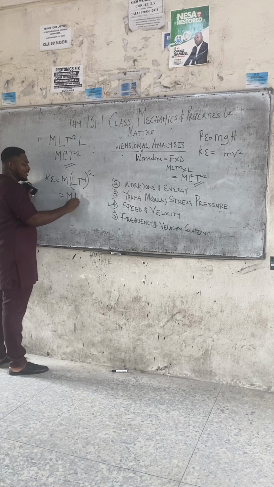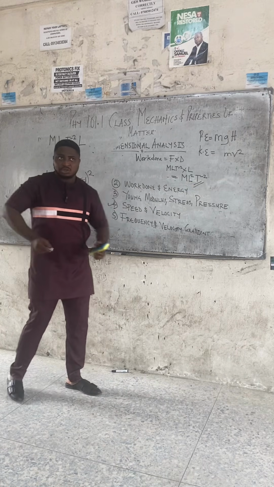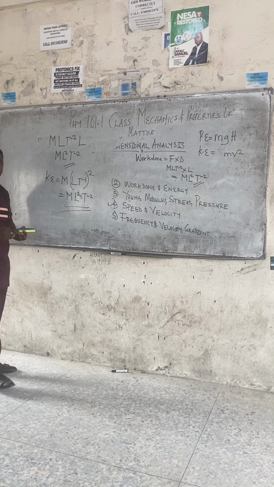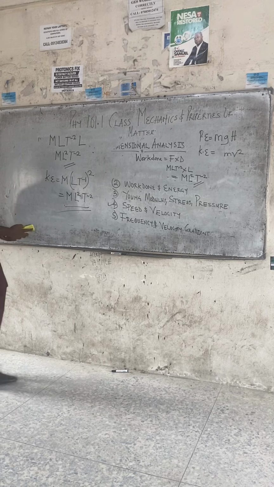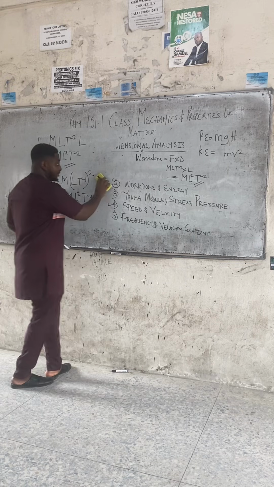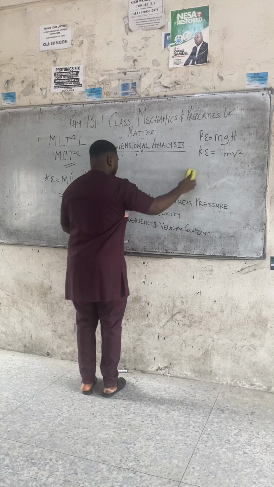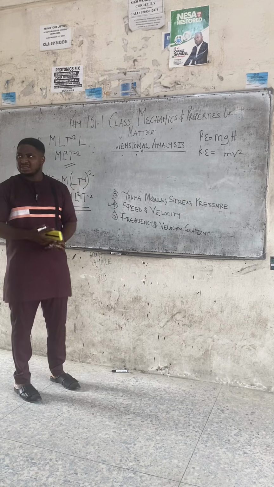So we have M, L squared, T minus 1 times 2, which is T minus 2. ML squared T minus 2. The same thing as potential energy, the same thing as work done. Now, we are proving work done on energy, both potential and kinetic.